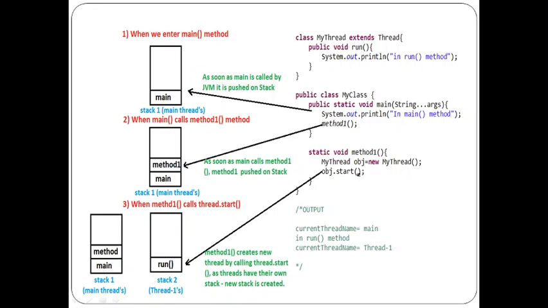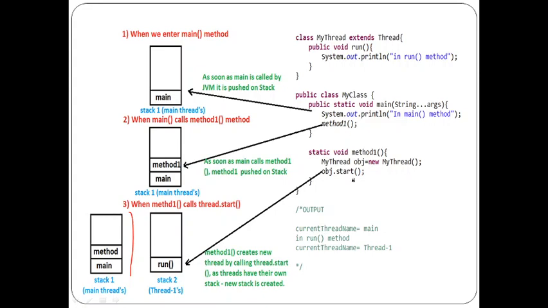Now what is going to happen? The thread has been created, and I am calling that thread to be started. What the Java virtual machine does indirectly is create another stack. Stack 1 holds the main method and method 1.